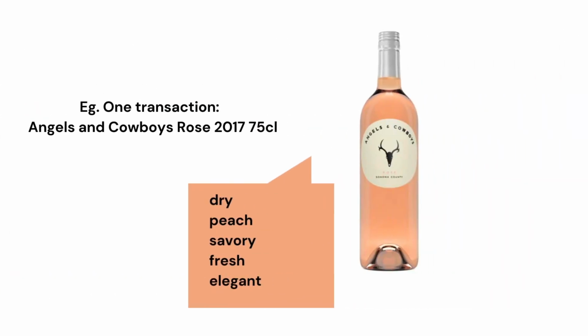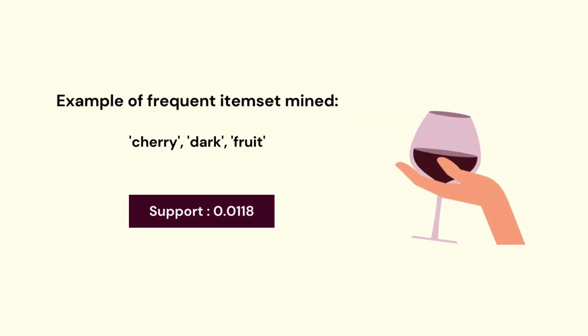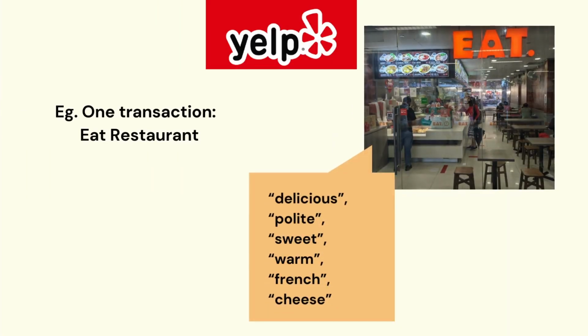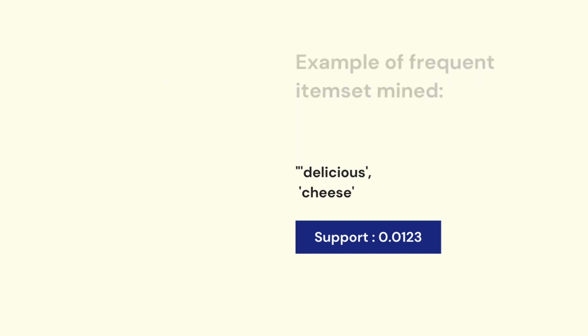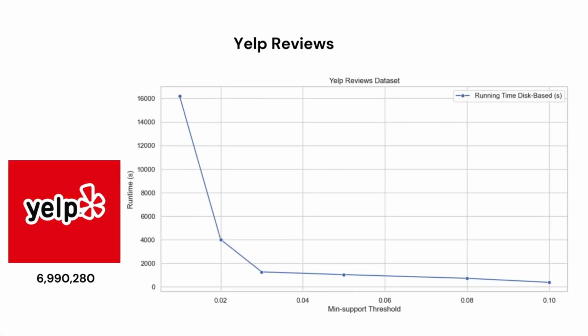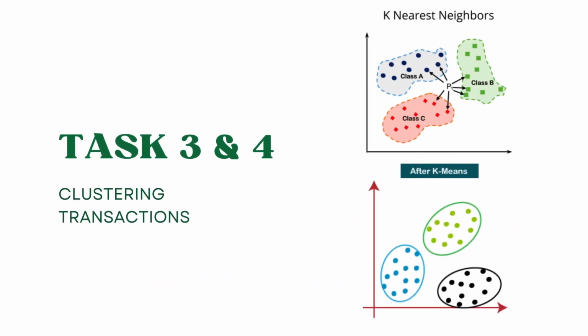Here's a possible transaction for the wine reviews dataset. And here's an example of a frequent item set that was mined. The Yelp reviews dataset is similar, except that the reviews are on restaurants instead of wine. This dataset was extremely large and was not compatible with our other algorithms other than the disk-based candidate generation one. We'll now move on to task 3 and 4, where we cluster the transactions and try to improve our algorithms.